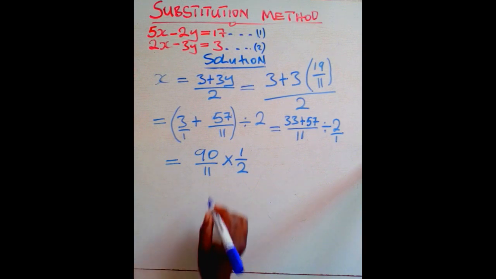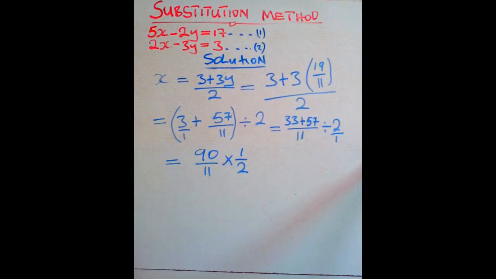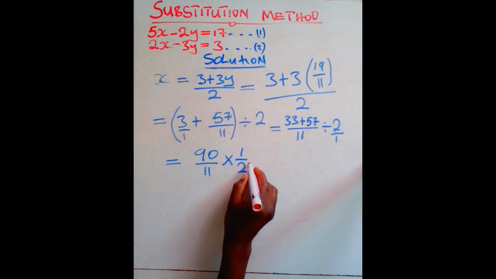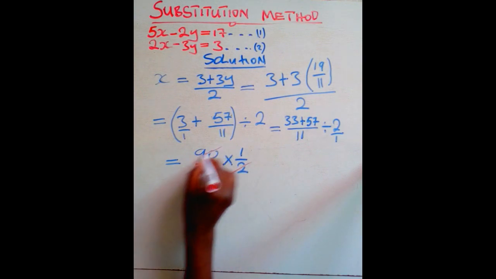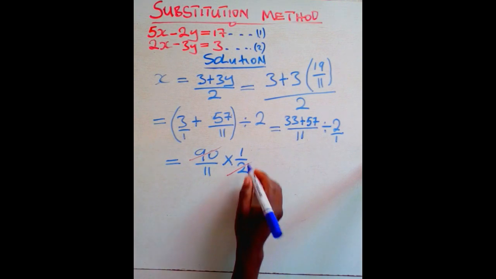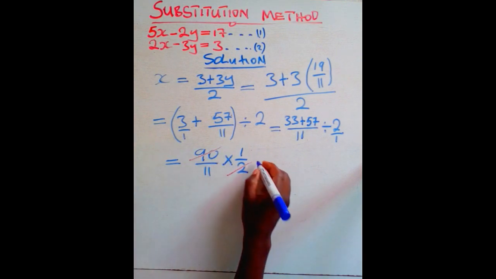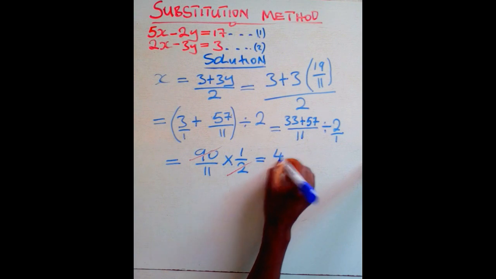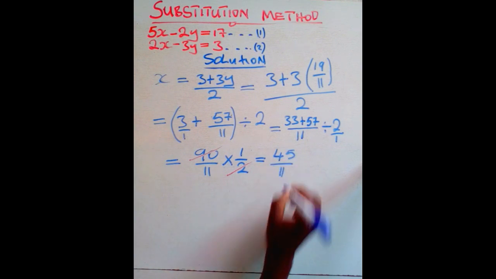From there, these 2 and that 90 have a common factor, and the common factor is the 2 itself. So what happens in that case? You divide by 2 there and also 2 there. So the 2 there will just be 1, and 90 there is 45. So what do you have? You have 45 over 11.